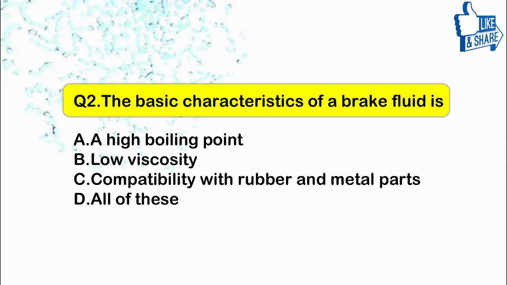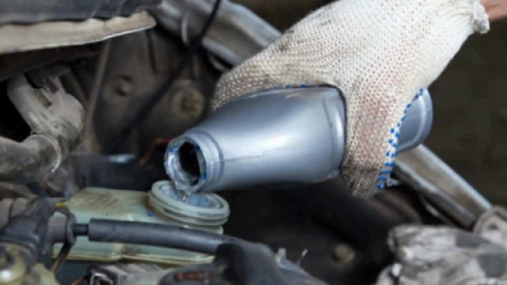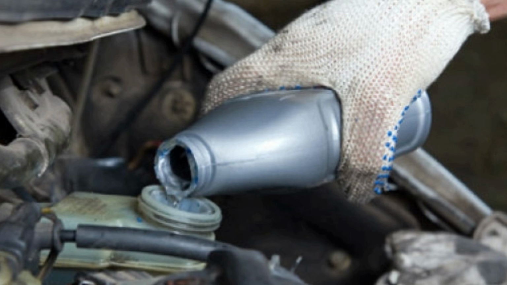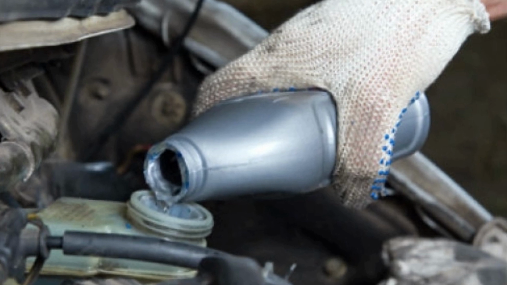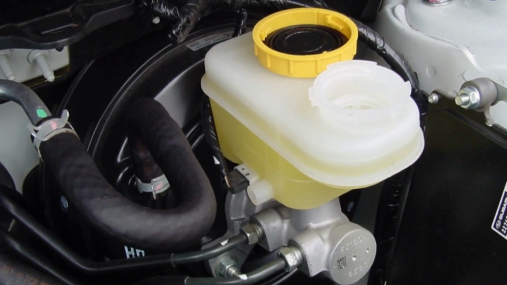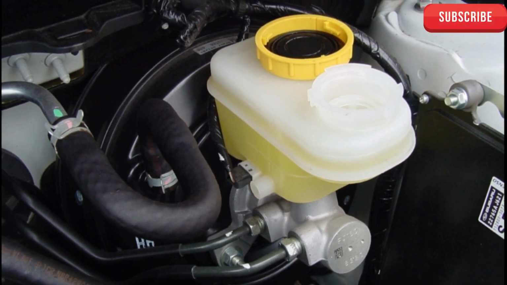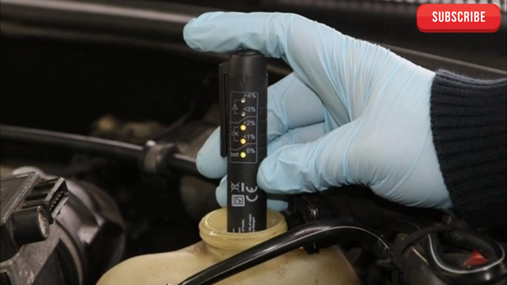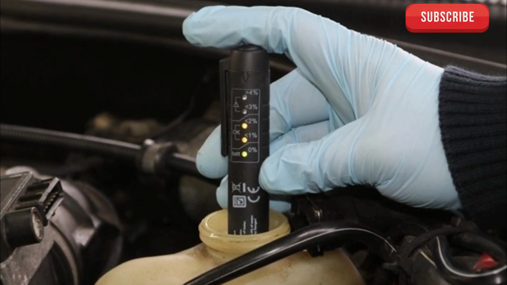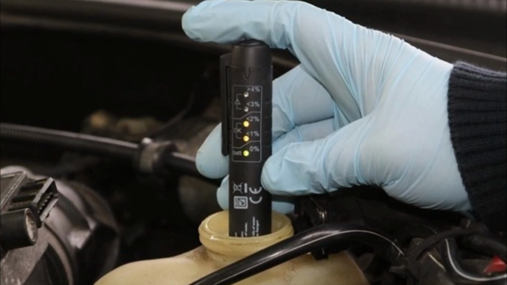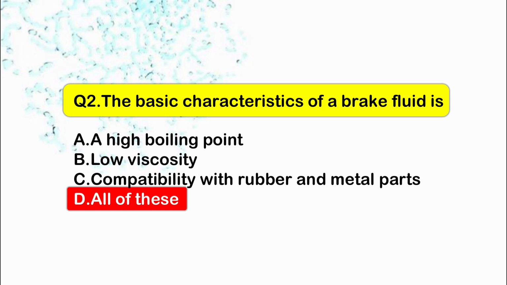Now the next and second question is, the basic characteristics of a brake fluid is. Brake fluid is subjected to very high temperatures, especially in the wheel cylinder of drum brakes and disc brake calipers. It must have a high boiling point to avoid vaporizing within the lines, low viscosity, and compatibility with rubber and metal parts. So the correct option is D.